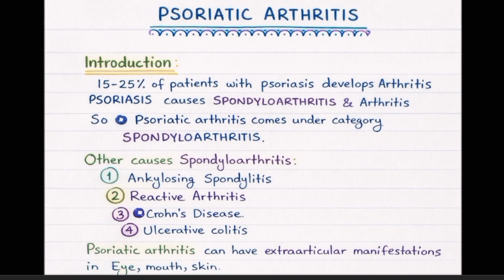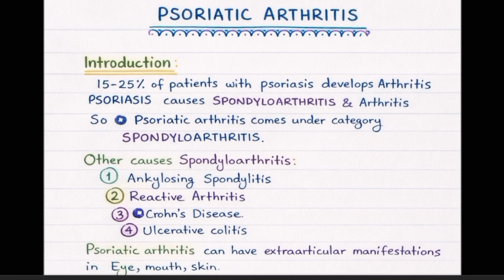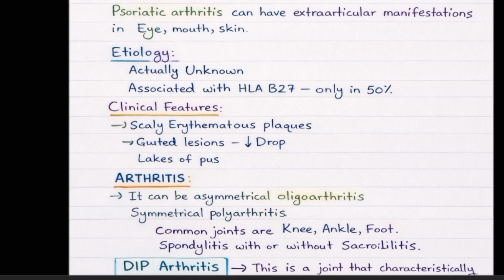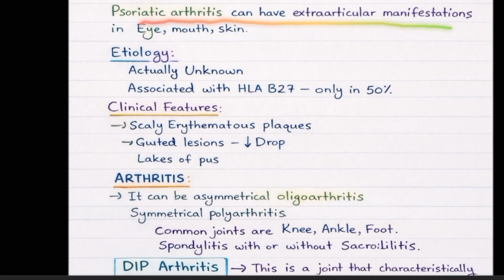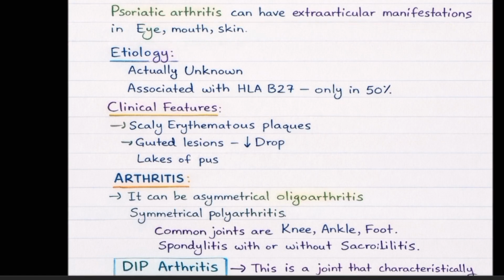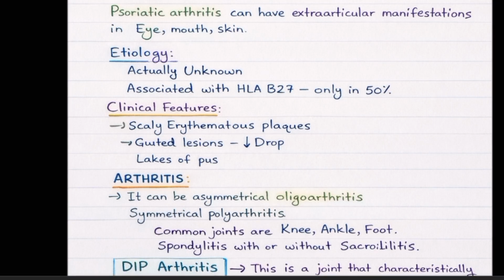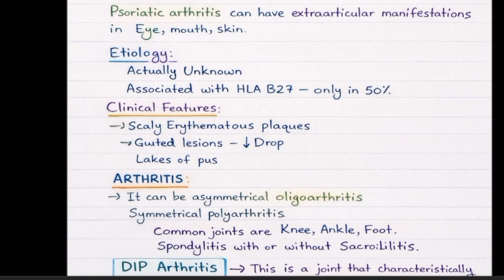Very important. Psoriatic arthritis can have extra-articular manifestations. Apart from joints, what are the other areas psoriatic arthritis can cause problems? Eye, skin and mouth. So, the patient can have problems in the eye, skin and mouth. Okay. Actual etiology, even in 2023, whatever book you refer, even though I'm telling from current books only, the cause is not known. That's the truth.